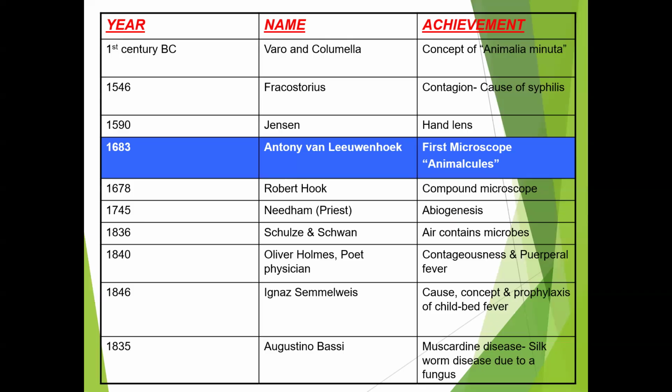Next, in the year 1745, John Needham, an Irish priest, proposed the theory of abiogenesis, which is also called the theory of spontaneous generation. According to this theory, all organisms arise spontaneously from non-living matter. Life can arise spontaneously from non-living matter.